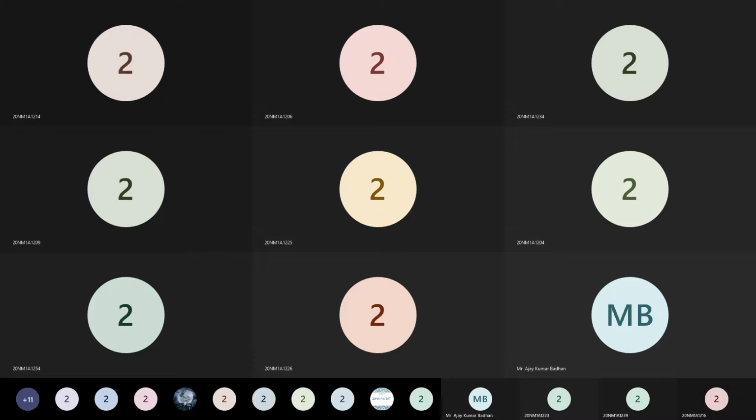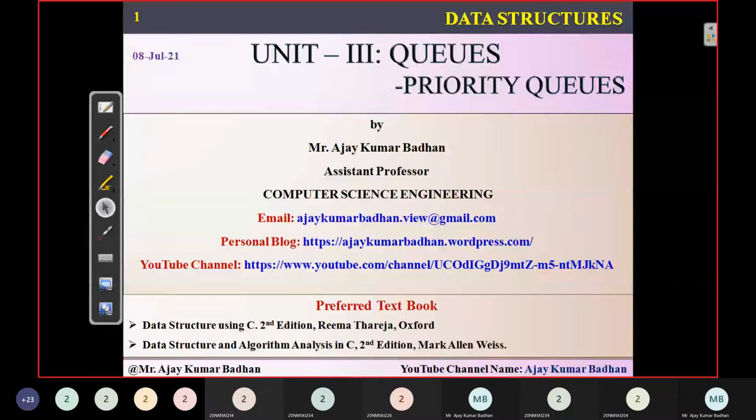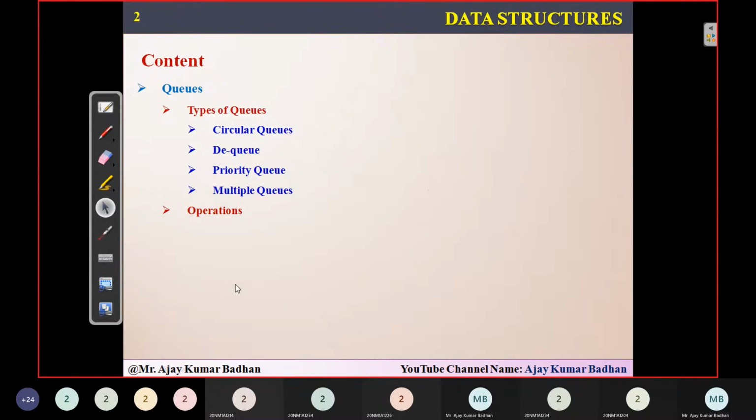And welcome back to the session on queues. Today's topic, what we are going to discuss in queues, is what we call priority queues. This is one of the classifications of queues. Previously we have discussed different types of queues, and today we are going to discuss something called priority queues. This is one of the interesting topics we have.